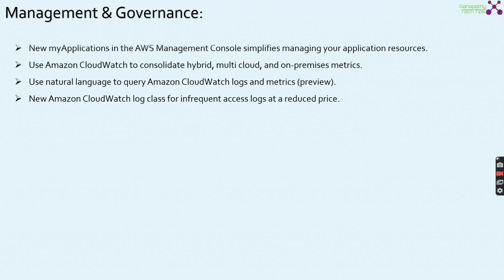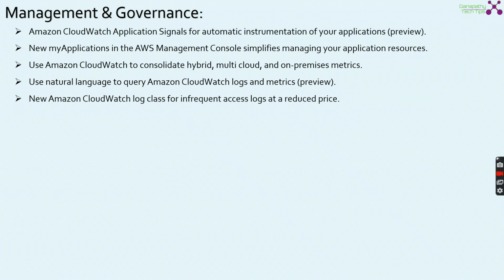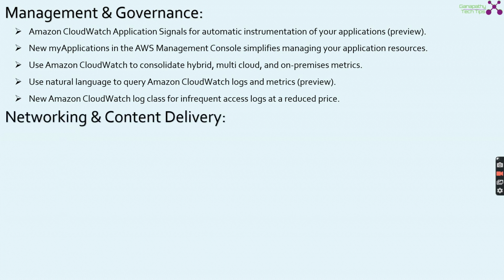When it comes to management and governance, Amazon CloudWatch Application Signals for automatic instrumentation of your applications is in preview. New My Applications in AWS Management Console simplifies managing your application resources. Use Amazon CloudWatch to consolidate hybrid, multi-cloud, and on-premises metrics. Use natural language to query Amazon CloudWatch logs and metrics, in preview. Again, a kind of Amazon Q integration. New CloudWatch Logs log class for infrequent access logs at a reduced price.